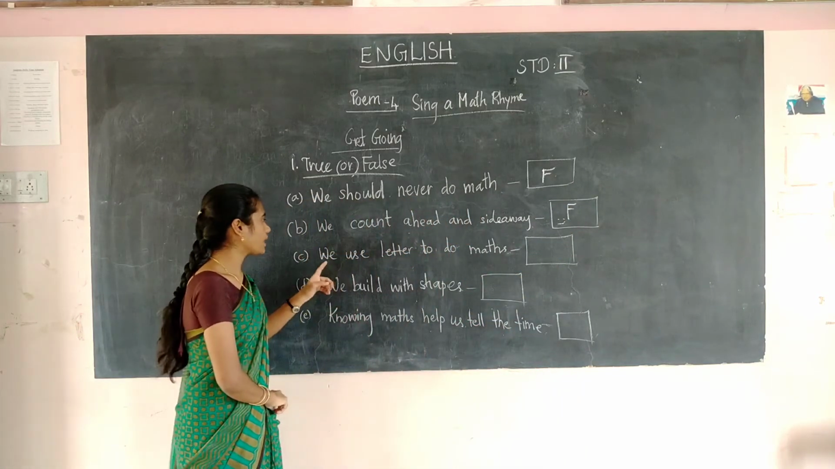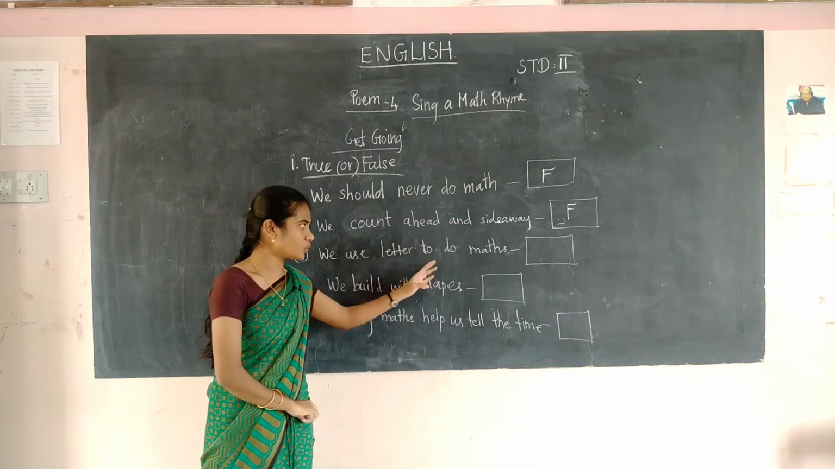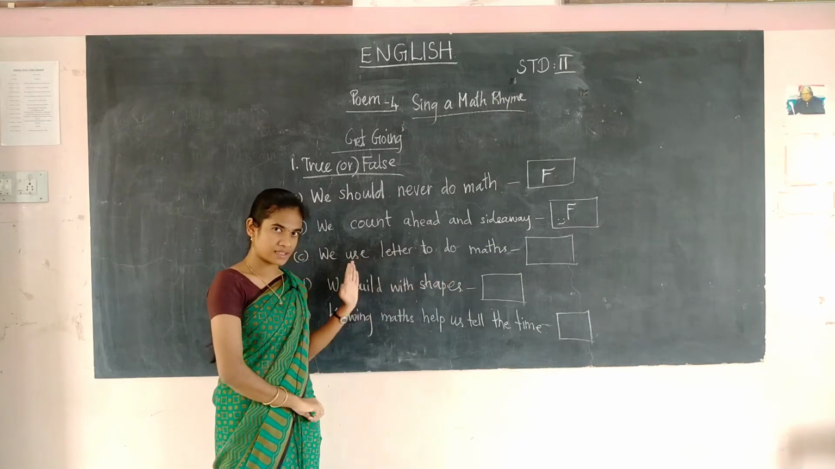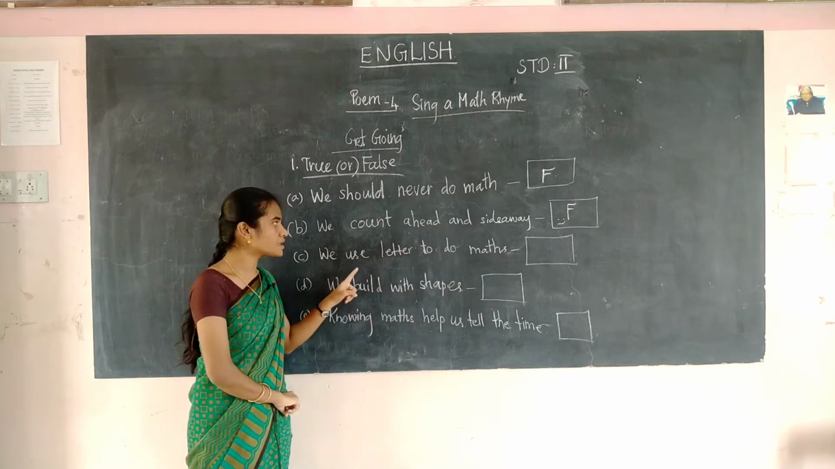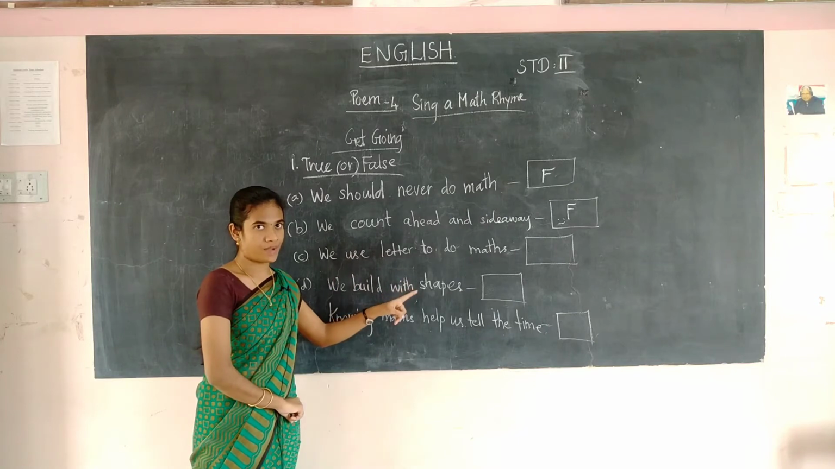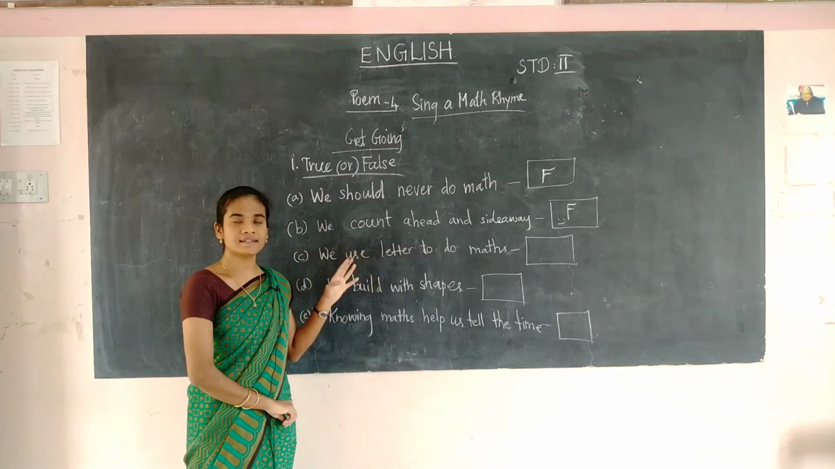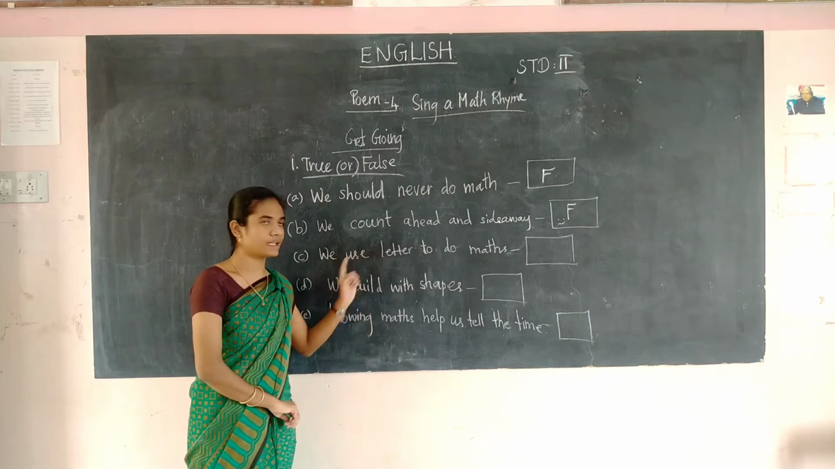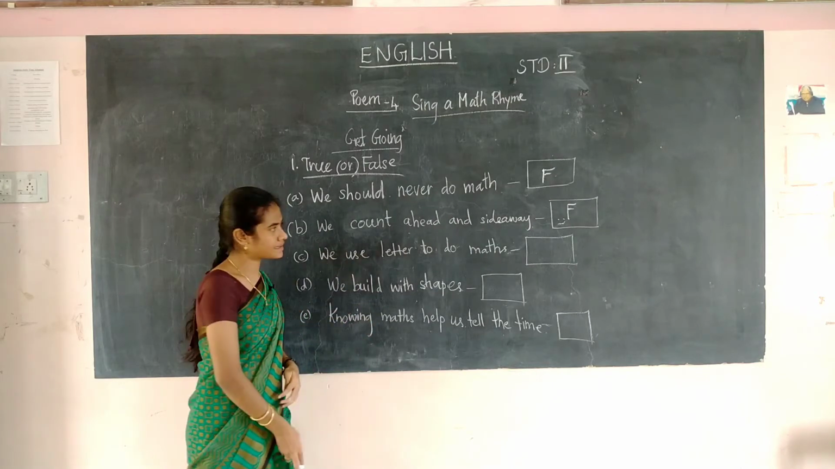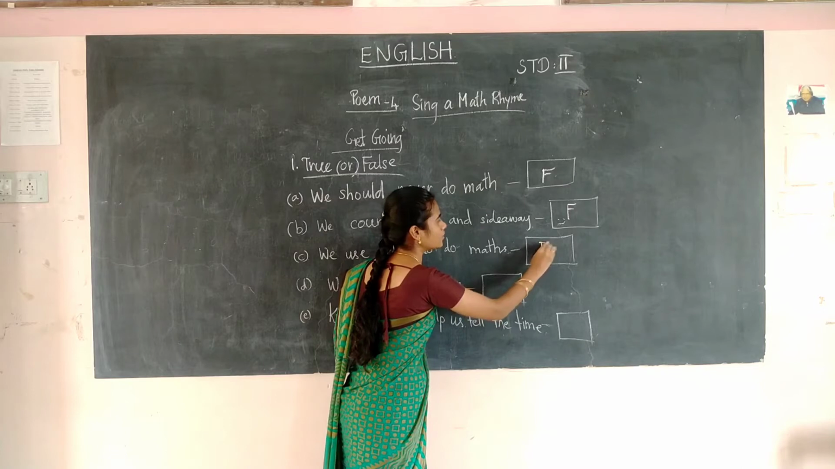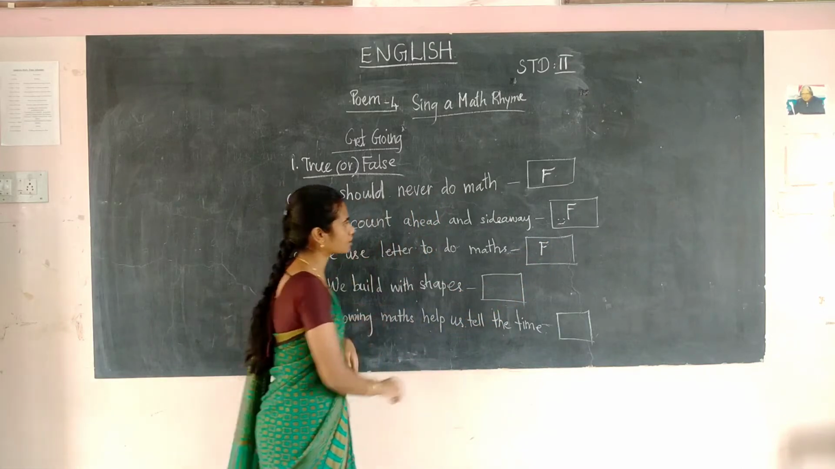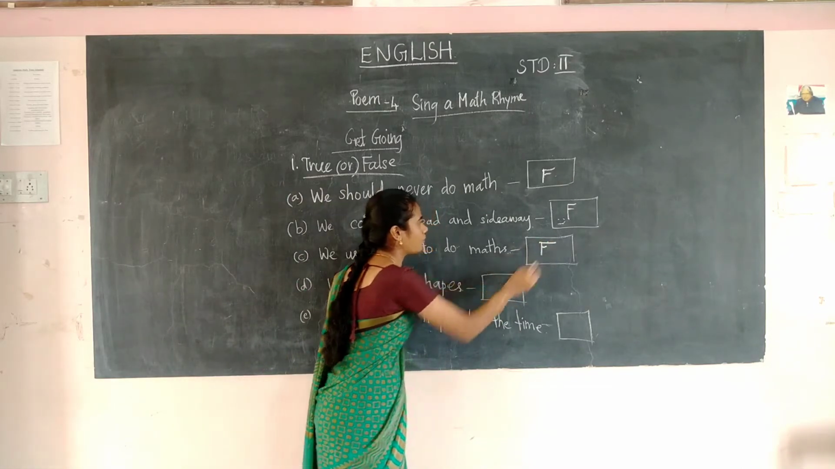The next one: we use letters to do max. Is this statement correct? No, the statement is false. The max will consist of only numbers, but here they have given letters, so this is false. We will be using numbers only to do max. So the statement is false.